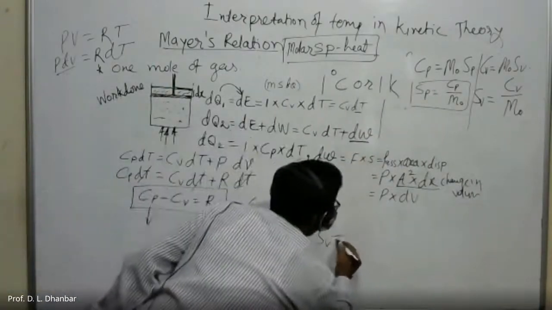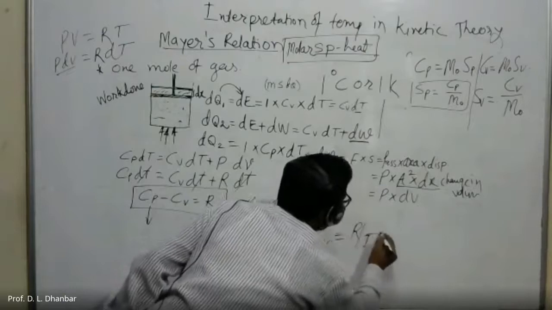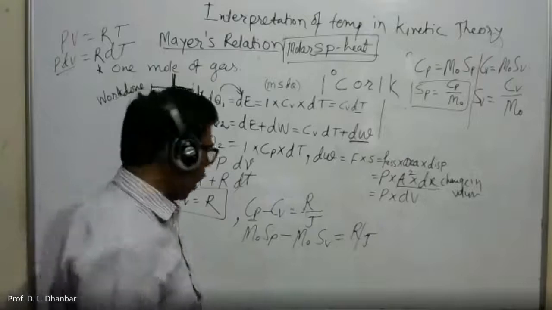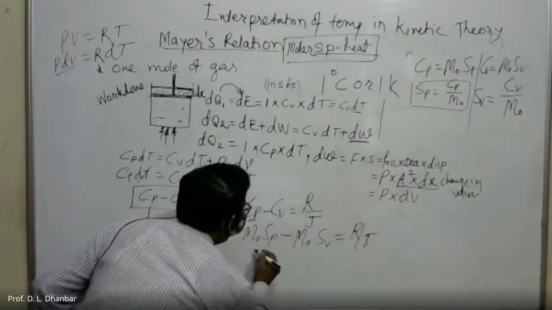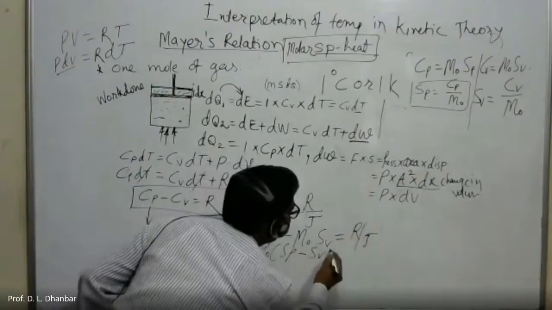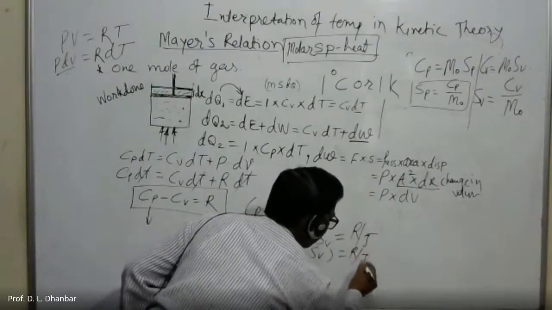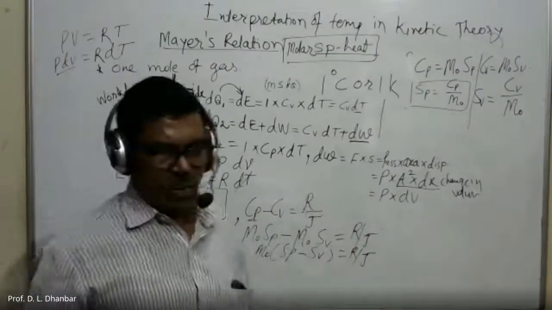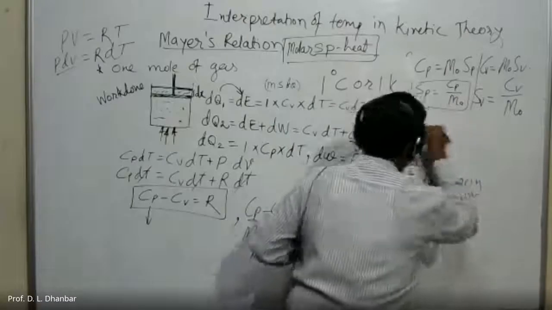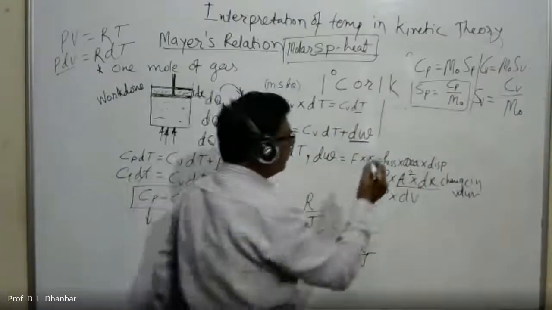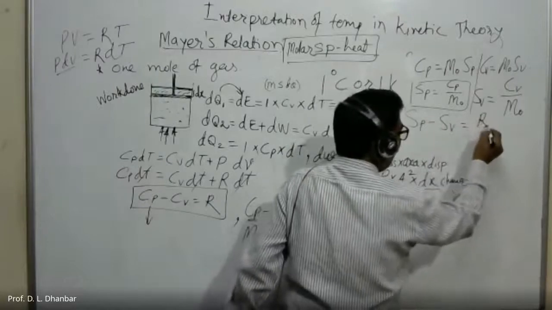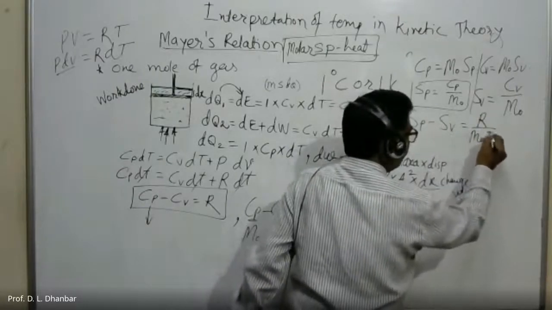This is equal to R upon J. If you take out M0 as common, then M0 into Sp minus Sv is equal to R by J. Or if you transfer this M0 to the other side, Sp minus Sv is equal to R upon M0 into J.